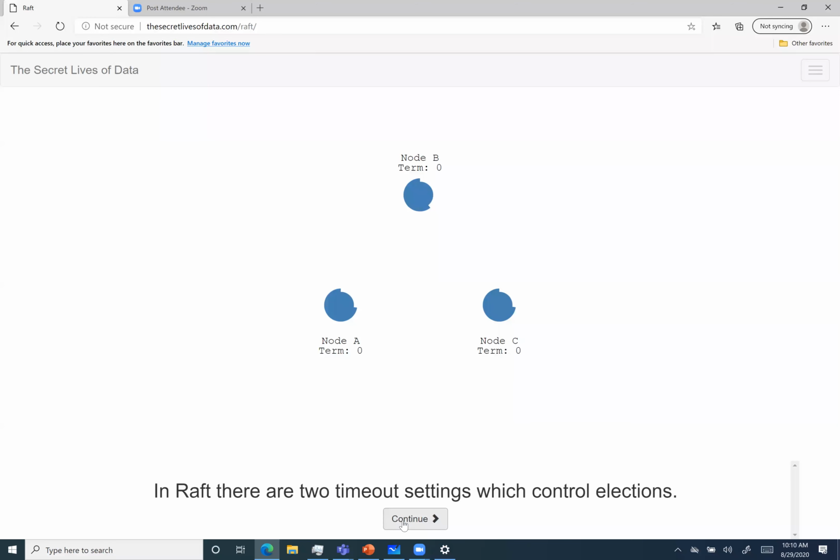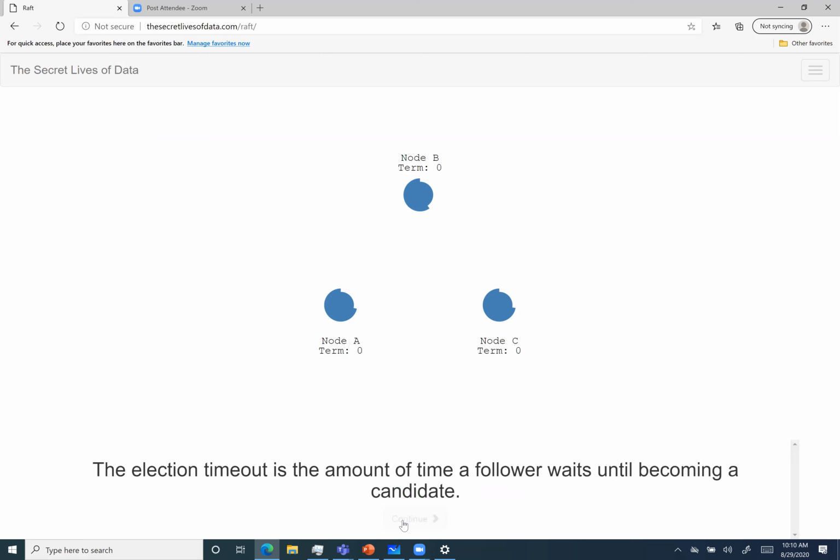So there are two timeout settings. One is when the election timeout happens, and the other one is the general timeout of the nodes, which gets reset when there is a heartbeat from the leader. The first is the election timeout. The election timeout is the amount of time a follower waits until becoming a candidate. We already discussed that.